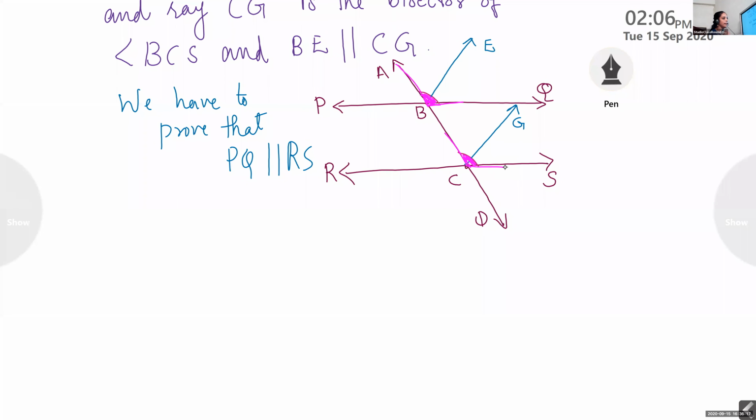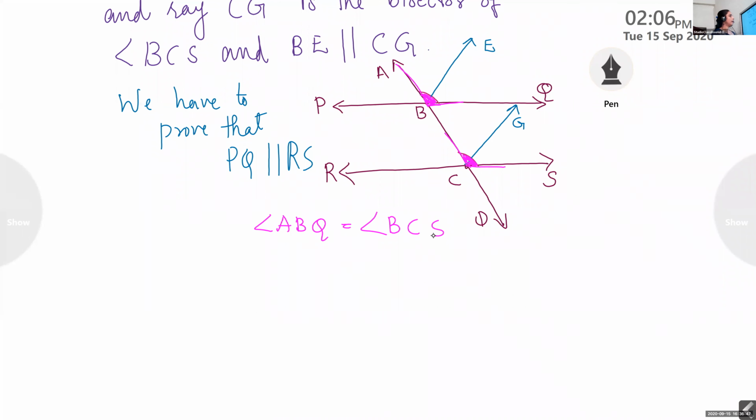What is the name of that angle? Just now I marked it with this violet color. Angle ABQ equal to angle BCS. Okay, children.